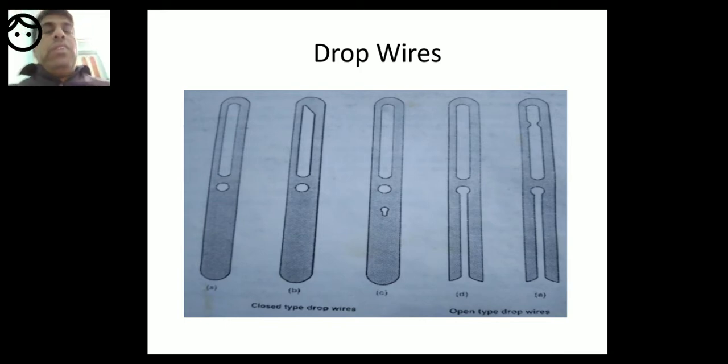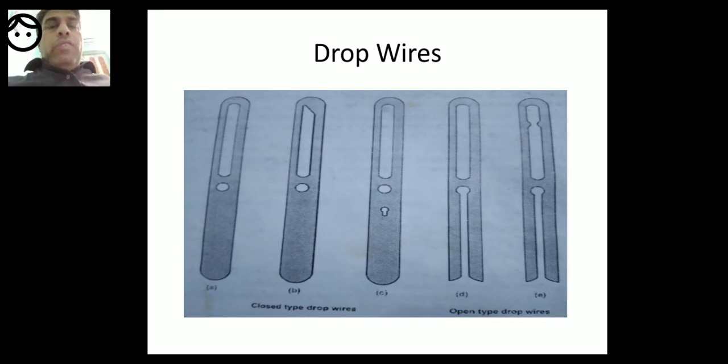So dear friends, A, B, C are closed type drop wires, and the functioning of the drop wire I am telling you very simply. The warp passes through the slot of the drop wire. Suppose there are 2000 ends, then there will be 2000 drop wires.